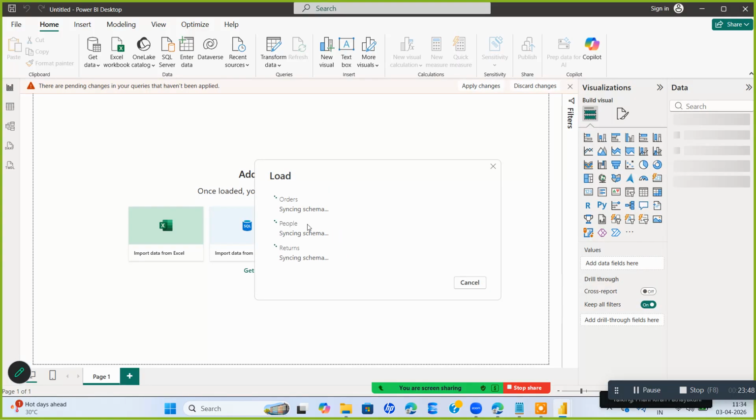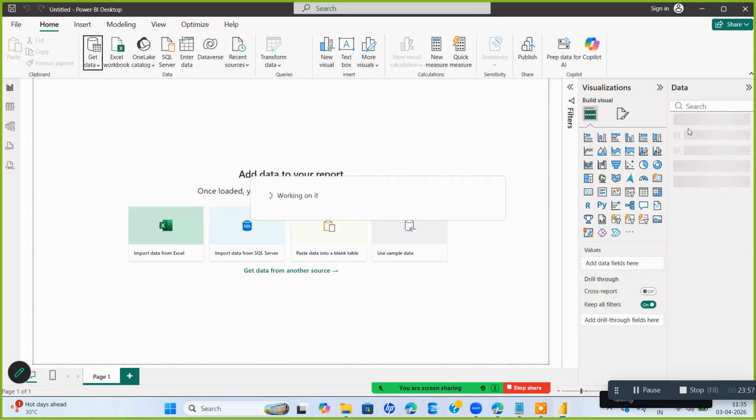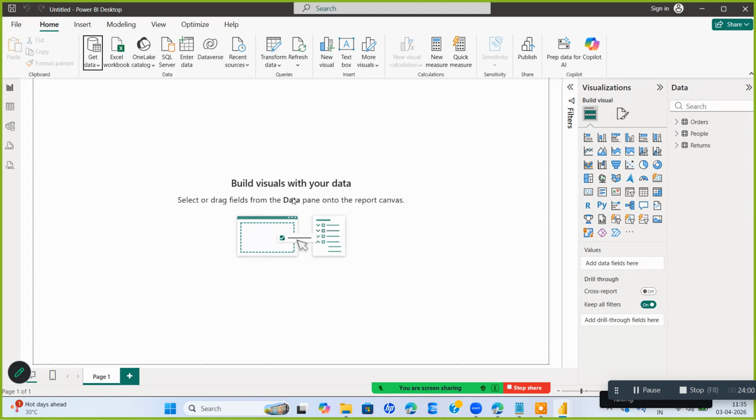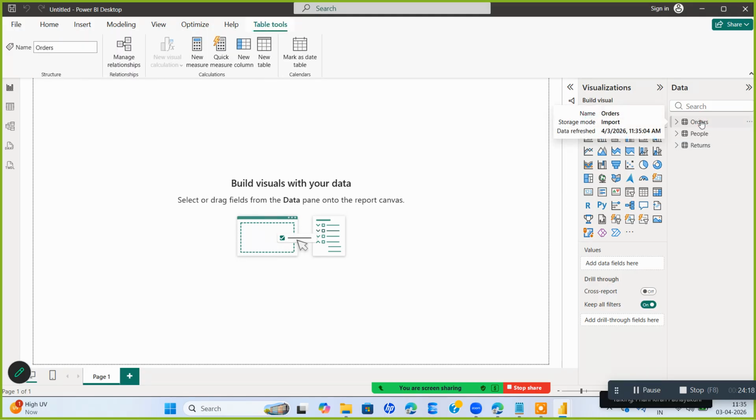See, it's loading the data. We need to wait till it loads. Now you see here the 3 tables, the 3 sheets in one Excel file, we have loaded here. Orders, people, returns. Now I want to check whether this data is right or wrong. I'll click on orders and I go to the table view here.